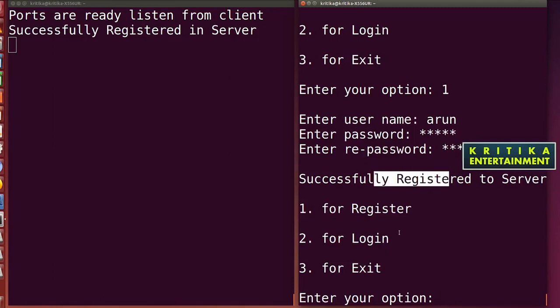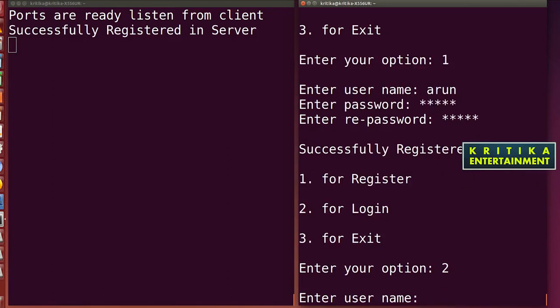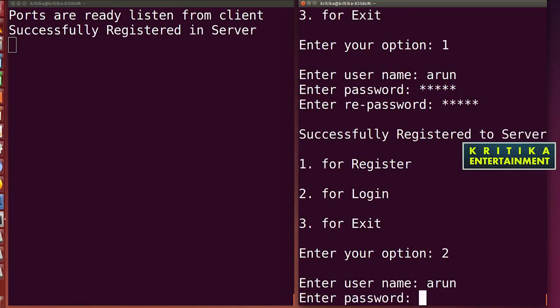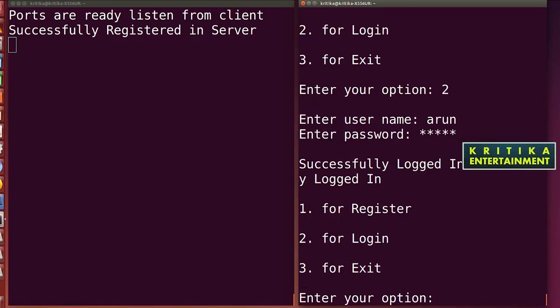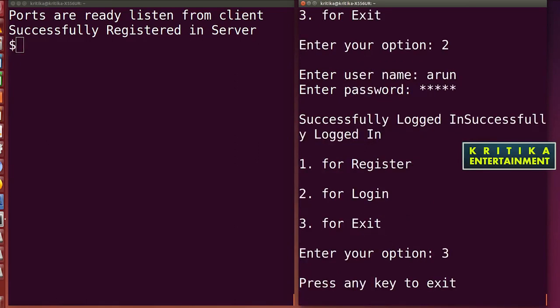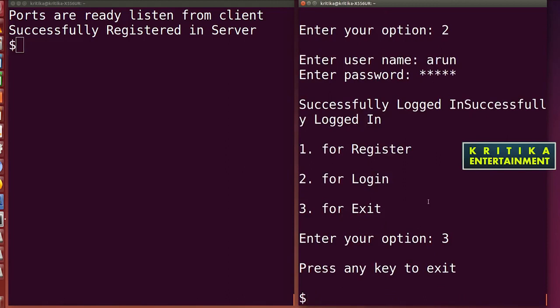You can login again and check whether it is login or not. Yes, it is also successful login. Successful login displays 2 times. Why it displays, I will tell you. And then 3 for exit. Why does it display 2 times? I will see it.